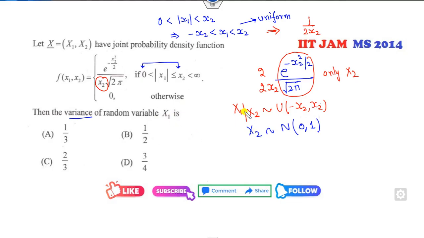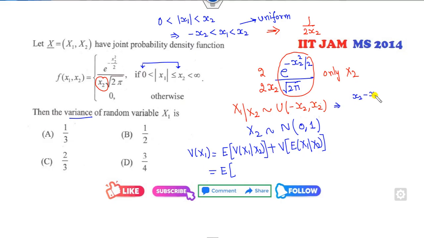Then your target is to find the variance of x1. How can you find the variance of x1? Expected value of variance of x1 condition x2 plus variance of expected value of x1 condition x2. So this is expected value. What is the variance of the uniform distribution? This whole square over 12. So 4 x2 square divided by 3 plus what is the mean of this? Mean is my 0, so variance is 0.